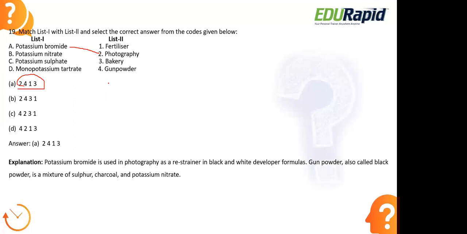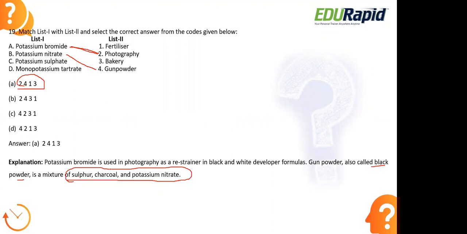Along with that, it is also used in gunpowder. Okay, here potassium bromide, so next we have potassium nitrate. So potassium bromide is used here in photography. Potassium nitrate is used here in the manufacturing of gunpowder. Gunpowder basically consists of this potassium nitrate. This gunpowder we also call black powder, because it is a mixture of sulfur, charcoal and potassium nitrate. Basically these three are the compounds. In the previous class itself we have discussed this. These three are the compounds which are present here in gunpowder.